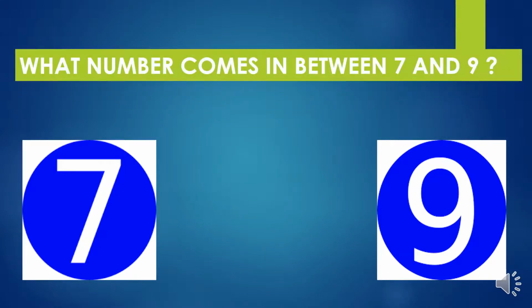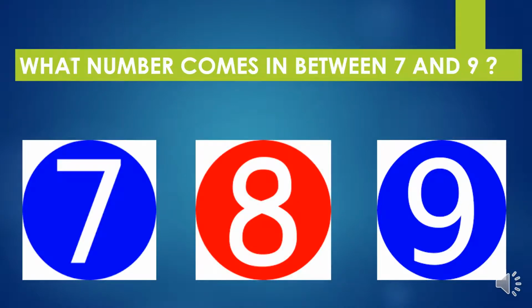Here is another example. What number comes in between 7 and 9? To know that number, we will count in order. 0, 1, 2, 3, 4, 5, 6, 7. Please count one number forward. After 7, 8. After 8, 9. 8 comes in between 7 and 9. Have you all got it, children?